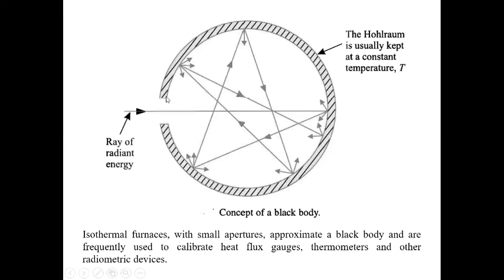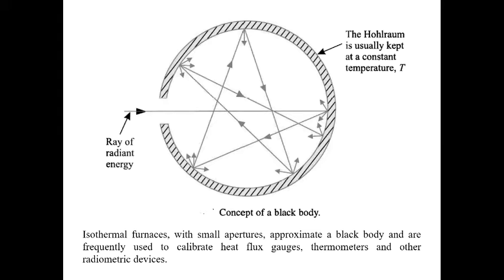Here there is a small opening, and first the ray will enter. What will happen? A small amount of energy will be reflected, because this is not a perfect black body, so you consider this as a black body. Then again it will be reflected and strike another surface of the body, and in this way, at the last, a very negligible amount of energy will be reflected out by the body.